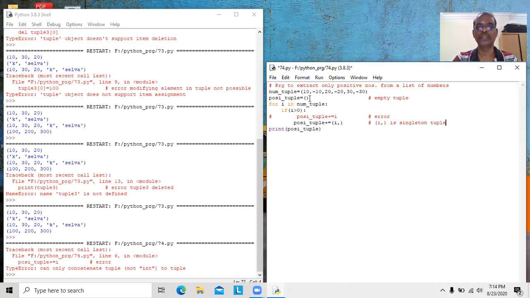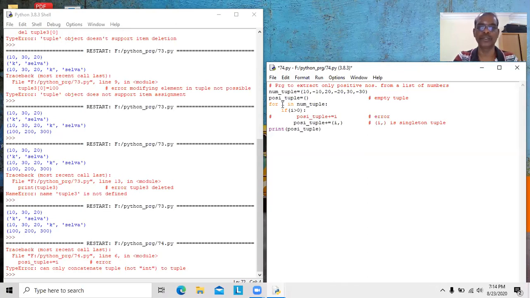Already the positive tuple does not have any element. Now i contains 10. 10 is greater than 0, condition true. Here (10,) is one tuple. The elements available in this tuple will be appended to the end of the positive tuple. That means 10 will be appended into the positive tuple, that's all. Again, i will be assigned -10. -10 greater than 0, condition false. This statement will not execute. Again, 20 will come here.